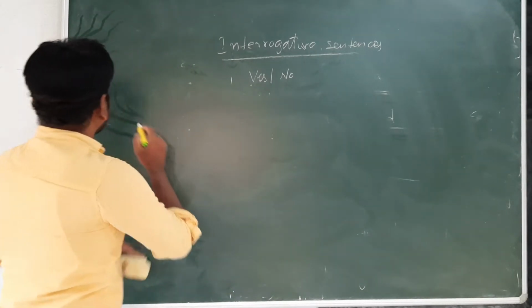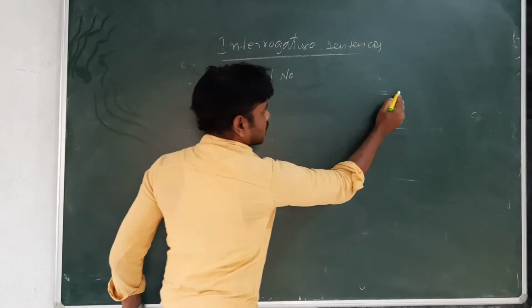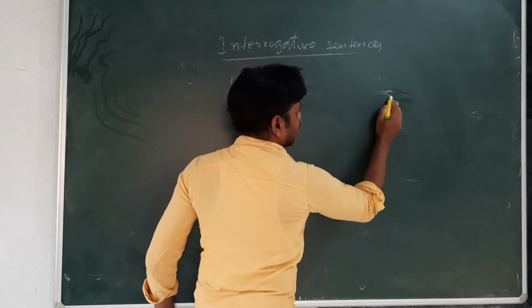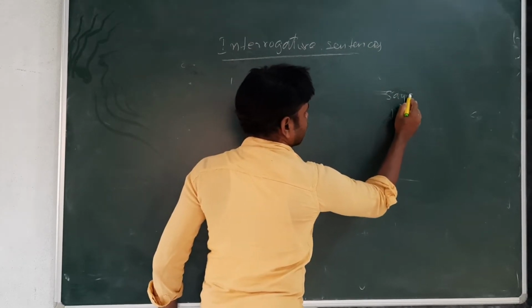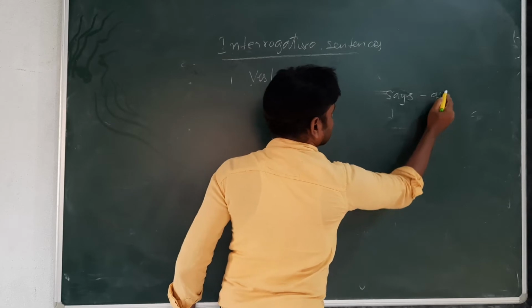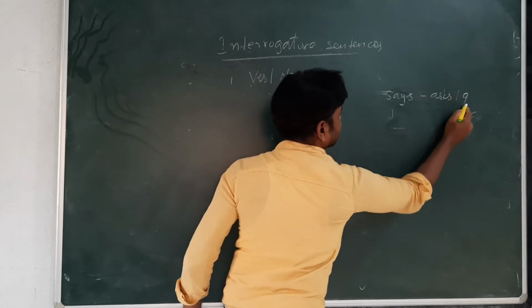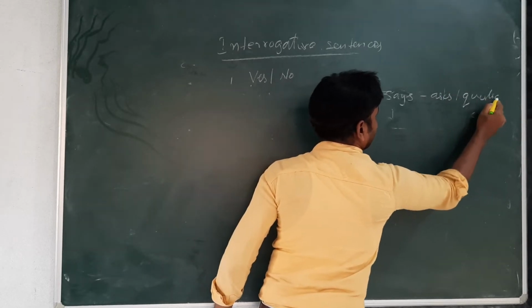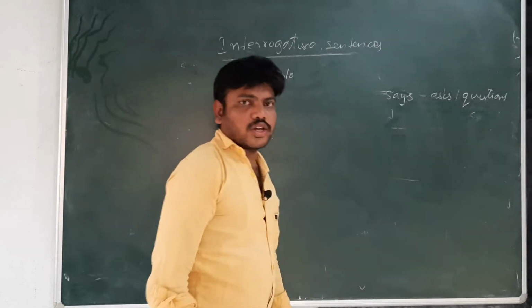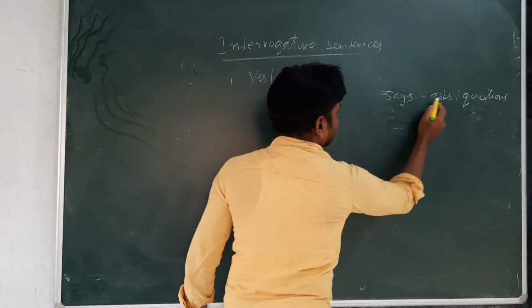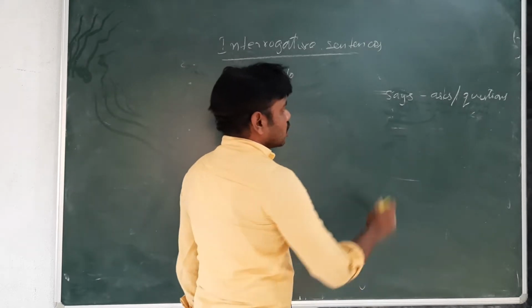For example, says will become asks or questions.